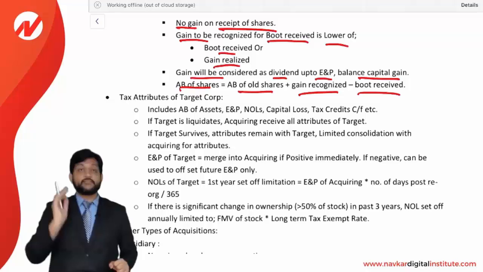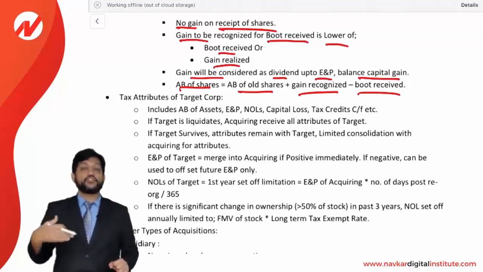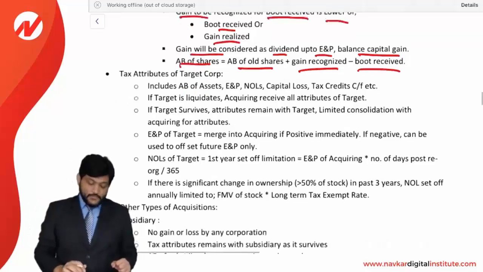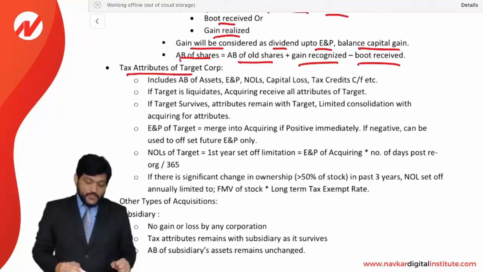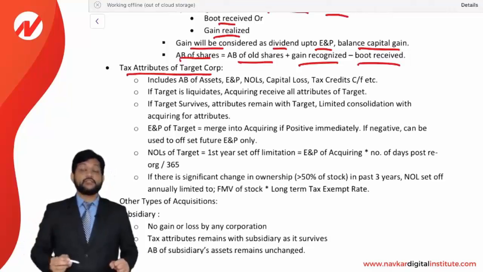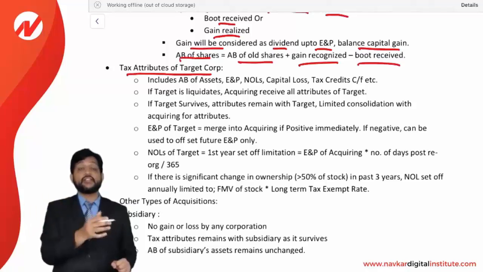Okay, so this is the treatment of gain for all three: acquiring corporation, target corporation, and the shareholders. Tax attributes of a target corporation: when the target corporation is being liquidated, then the tax attributes will be transferred to the acquiring corporation.